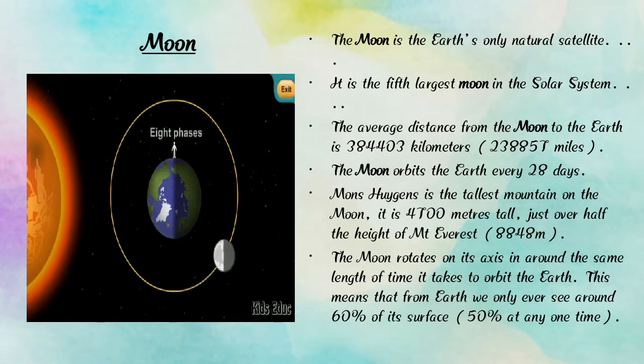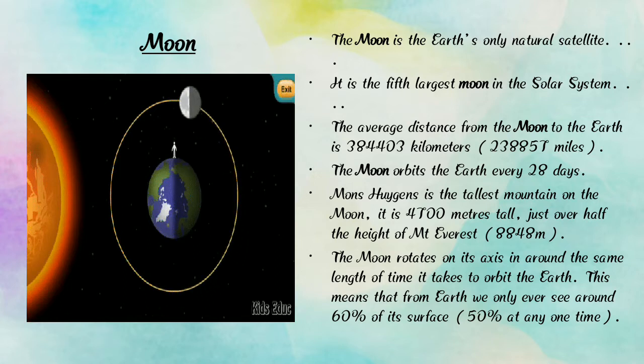So here we can find the moon. The moon goes round the Earth. Here we can find Earth and this is the moon. So the moon goes round the Earth. How many days does the moon take to go round the Earth? The moon takes 28 days to go round the Earth.